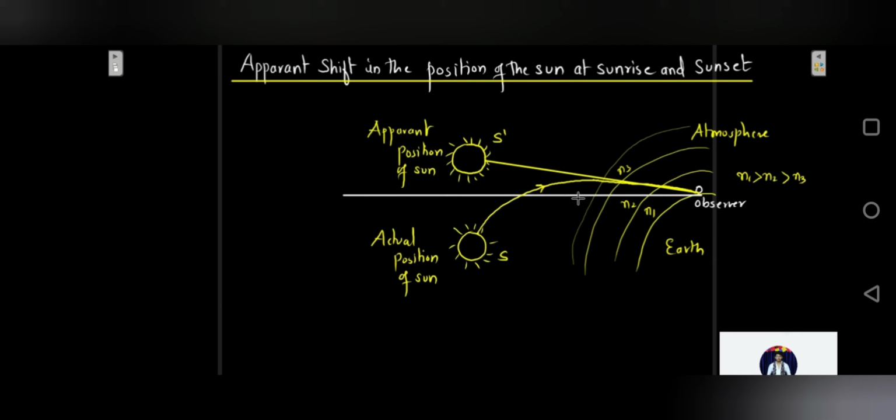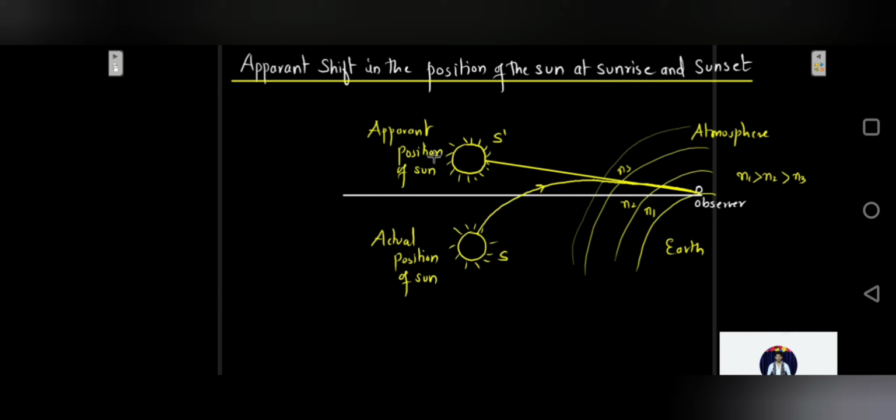However, an observer sees an object in the direction of the rays reaching his eyes. That means the rays reach his eyes in this direction, correct? So if you produce these rays reaching the observer's eyes backwards, that creates an apparent, or virtual, image of the sun. That is how the apparent position of the sun, S dash, is marked. If you produce the rays coming from the sun backwards in a straight line, that gives you the apparent position of the sun.